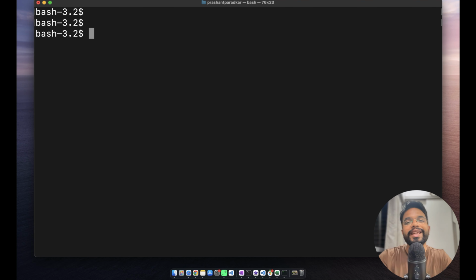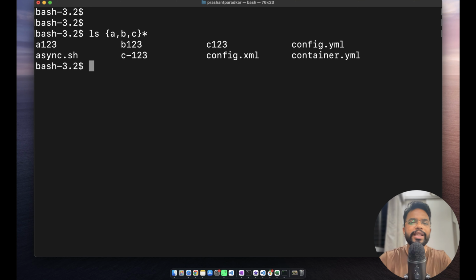For doing this there is another way as well: ls using the braces. Here you can provide A, comma, B, comma, C like this, and asterisk. It gives me the similar result. So you can use either approach. However, this approach looks more readable.